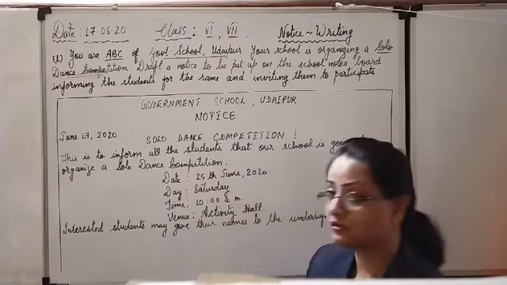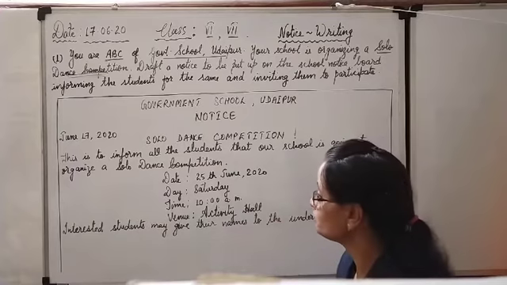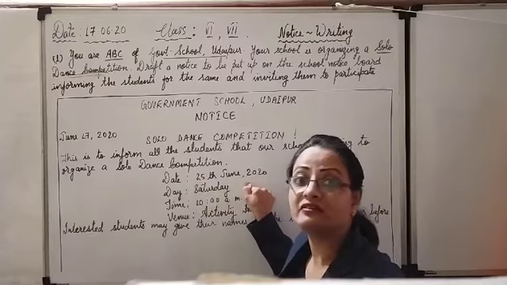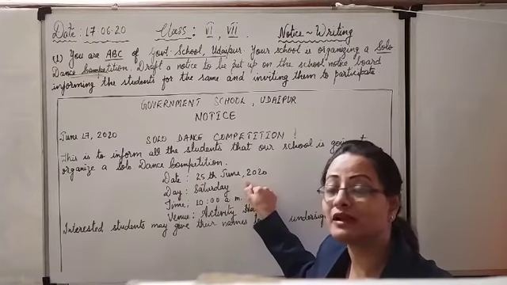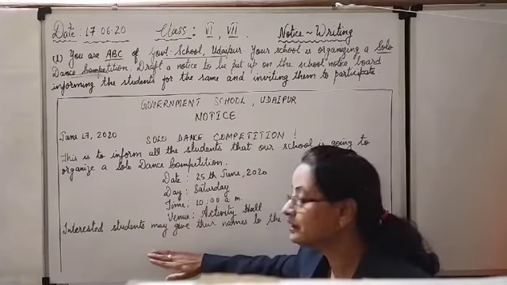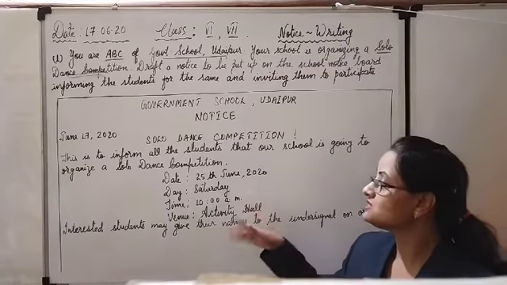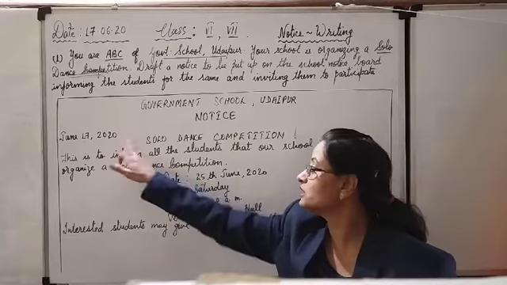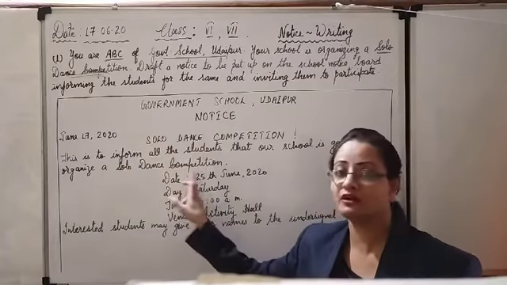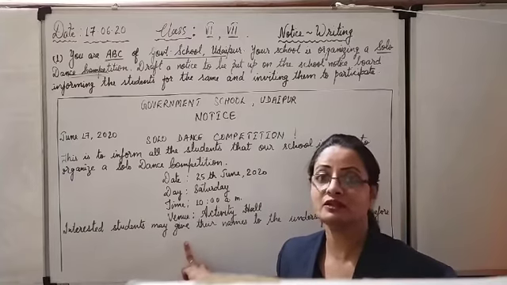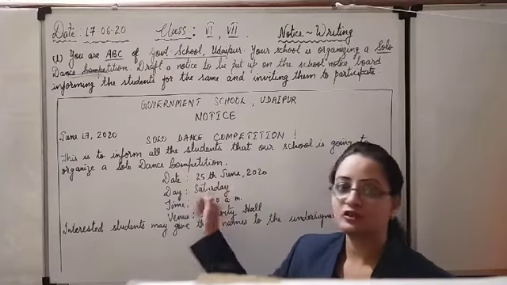Now look here, third date. 3 dates we have to mention in every notice. Date of writing the notice here. Date of the activity, for which we are writing the notice. And the date of submission, when you are going to submit your names. So all these 3 dates will be different. Here you will keep a margin of at least 1 week or 10 days. And here the name submission date will be the mid date of these two.